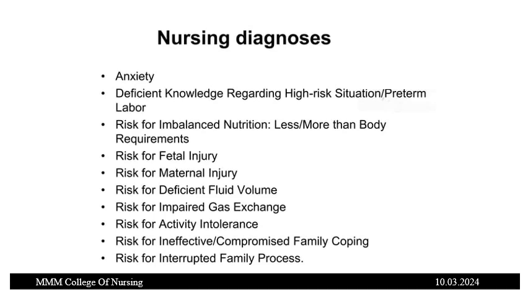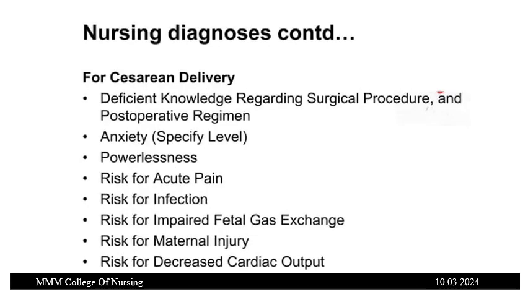These are some of the nursing diagnoses with multiple pregnancies. There will be anxiety, deficient knowledge regarding high risk situation and preterm labor, risk for imbalanced nutrition less than or more than body requirements, risk for fetal injury, risk for maternal injury, risk for deficient fluid volume, risk for impaired gas exchange, risk for activity intolerance, risk for ineffective coping, compromised family coping, risk for interrupted family processes.